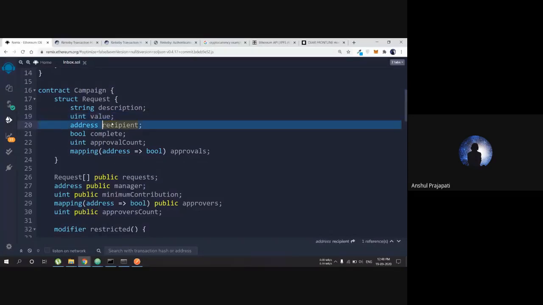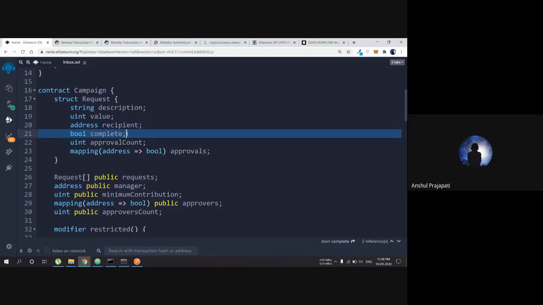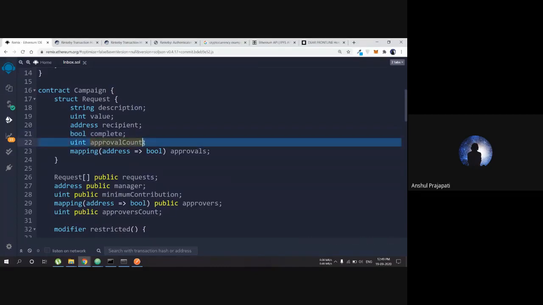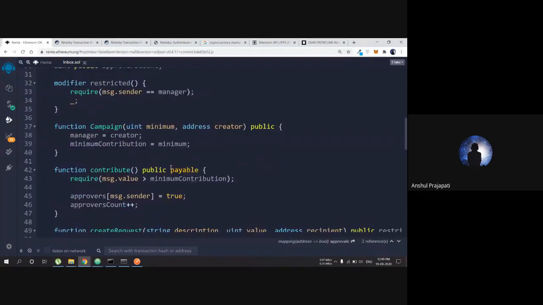And the recipient is, if you are getting something from some shop, that shop's address. Complete is just a field for whether that request has been completed or not. Completed means everybody approved the request or not, or one can also see whether everybody has voted on that request or not. And then there is the approval count, and all these things I'm going to explain later.